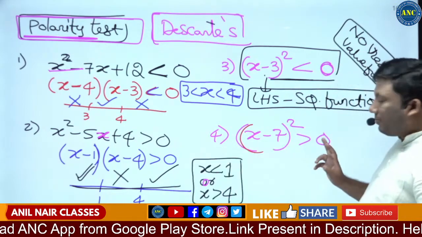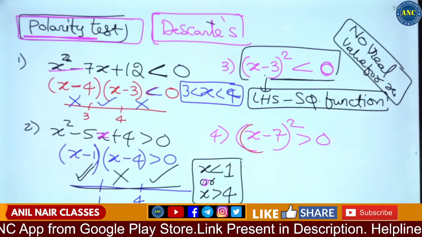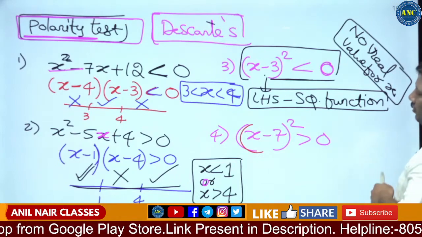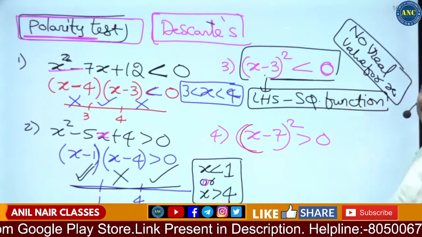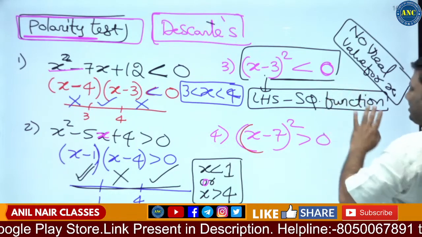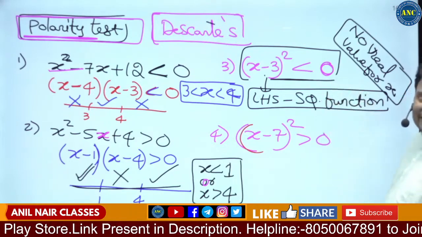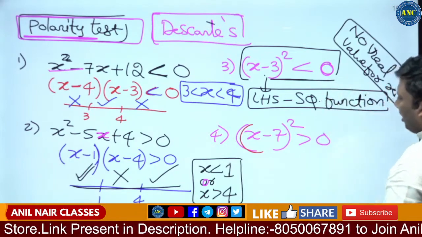I hope the concept is very, very clear to you. So x minus 3 whole square: any square function answer is greater than 0, but the question is less than 0. So the answer is no real value.